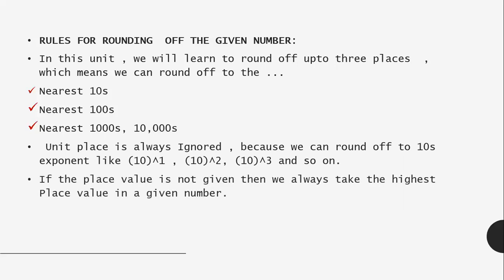Sometimes in the question, children, it is given that round off the number to the nearest tens place or nearest hundreds place, thousands place. But sometimes in the question, it is not mentioned. So what is the place to round off the number? We usually take the highest place value of a given number to round off. If the number is a 3-digit number, then the hundreds place value will be taken to round off.